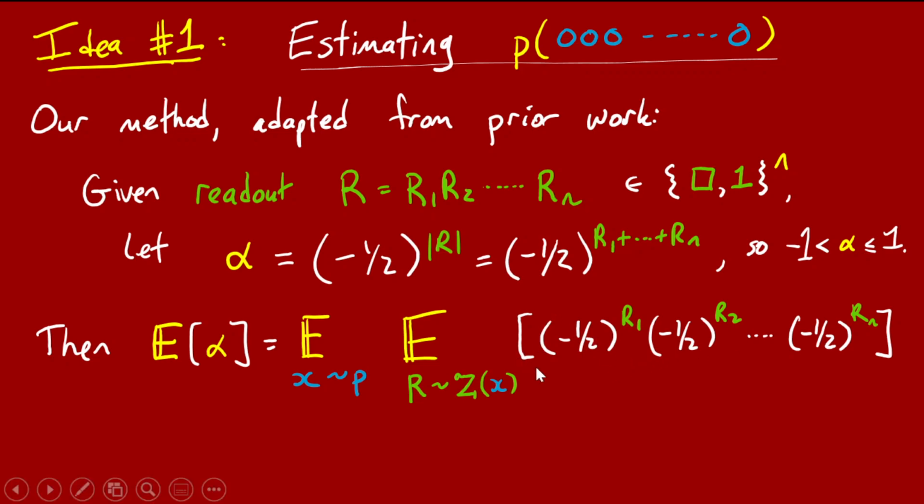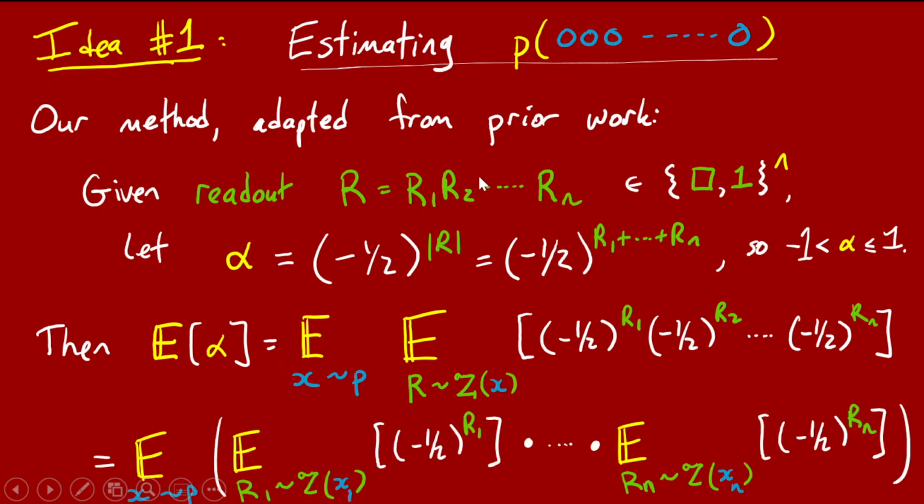And of course, the expected value of a product of independent random variables is the product of the expectations. So maintaining this outer expectation, we can say that the expected value of alpha is the expectation over x drawn from P of the product of these expectations, each of which looks like the expected value of -1/2 to the power of a readout bit, when that readout bit is gotten by filtering the corresponding x bit through the zeta channel.